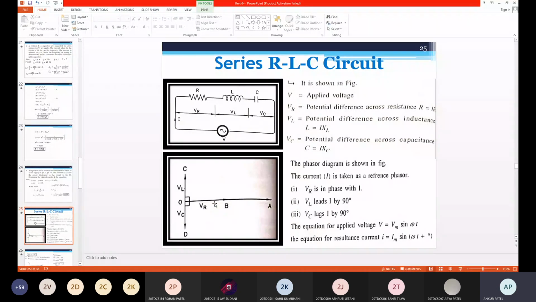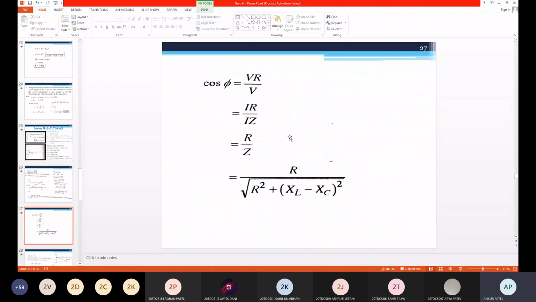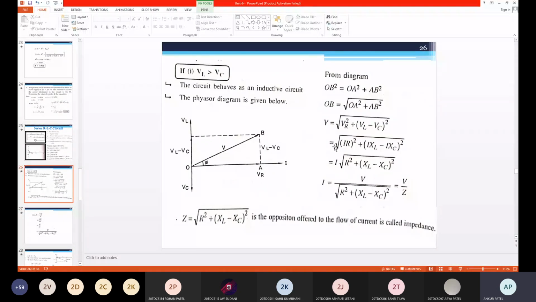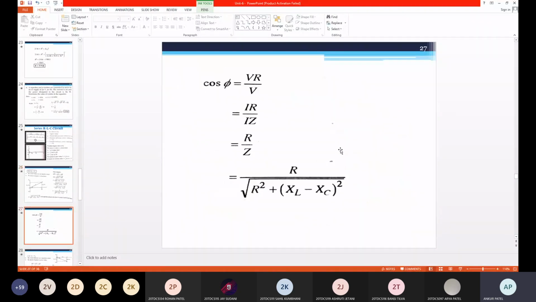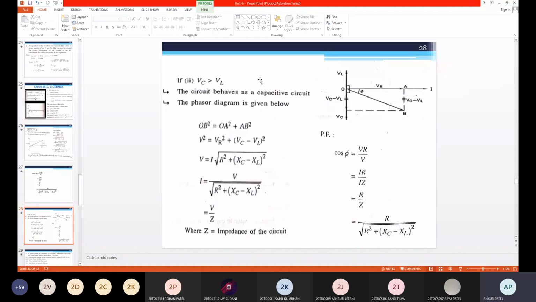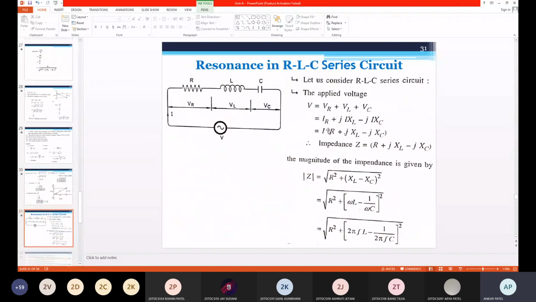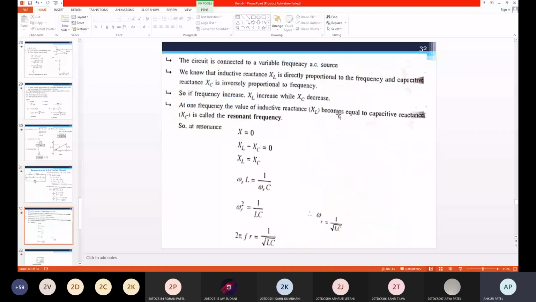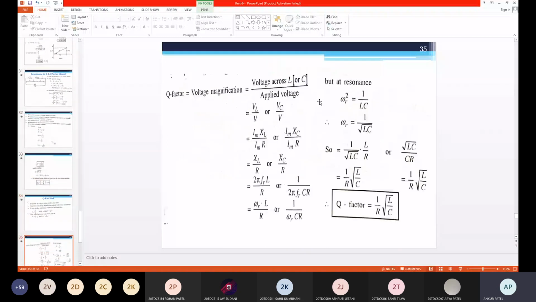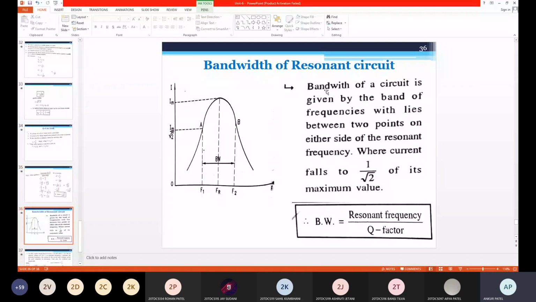We'll draw the phasor diagram and do the phasor analysis. In RLC we'll have three conditions: VL equal to VC, VL greater than VC, and VC greater than VL. We will see that, and then we'll see an example. Then the resonance, Q factor, bandwidth.